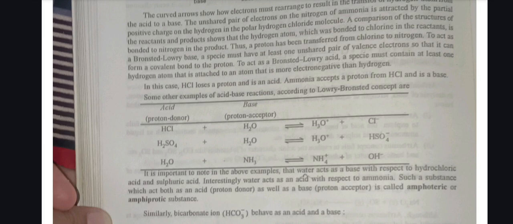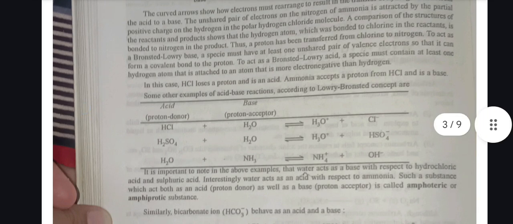The species must have at least one unshared pair of valence electrons so that it can form a covalent bond to the proton. To act as a Bronsted-Lowry acid, a species must contain at least one hydrogen atom that is attached to an atom that is more electronegative than hydrogen. In this case, HCl loses a proton and is an acid, and ammonia accepts a proton from HCl and is a base.